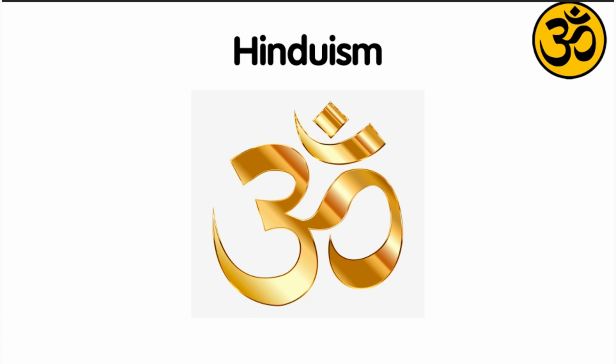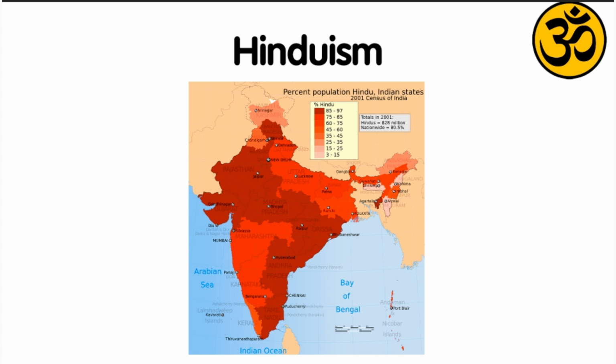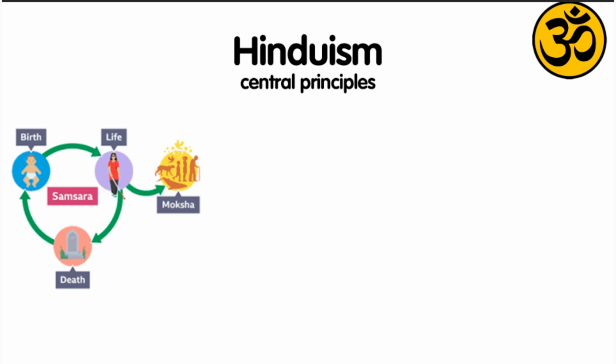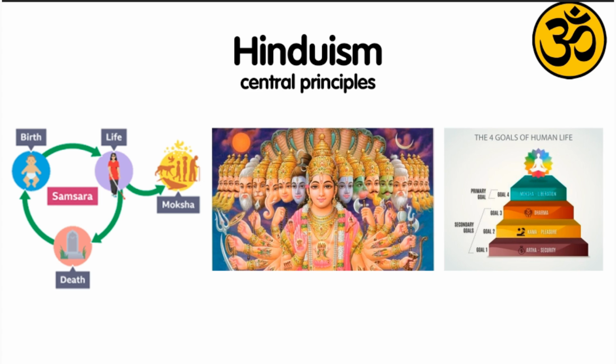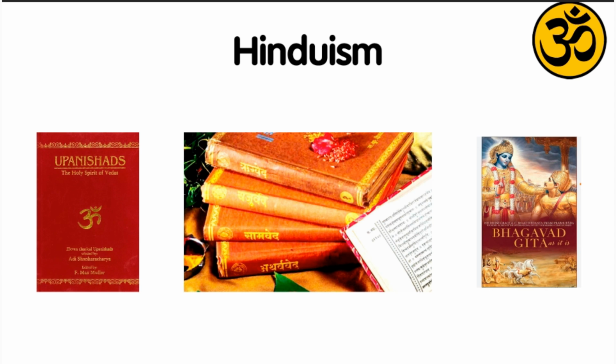Hinduism is an ancient religion and philosophical system that developed in India. It consists of many beliefs, rituals, and teachings, including belief in reincarnation, samsara, and karma, the worship of many gods and goddesses, polytheism, and teachings on dharma, duty, and moksha, liberation. Important texts are the Vedas, the Upanishads, the Mahabharata, and the Bhagavad Gita.